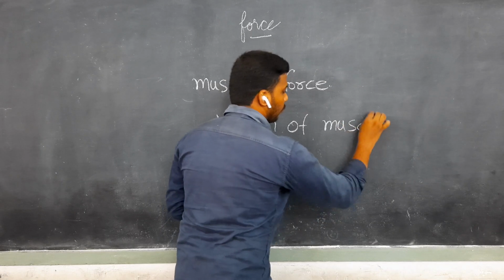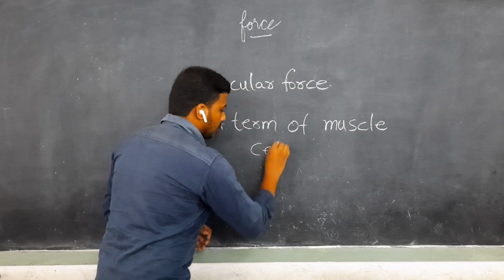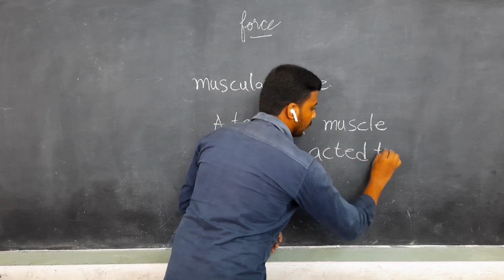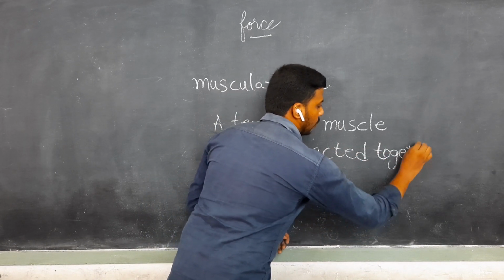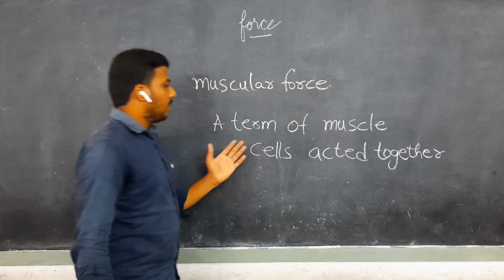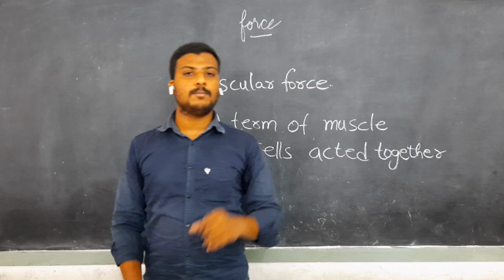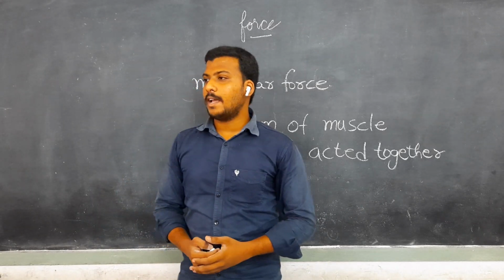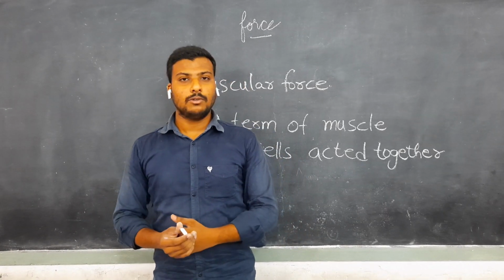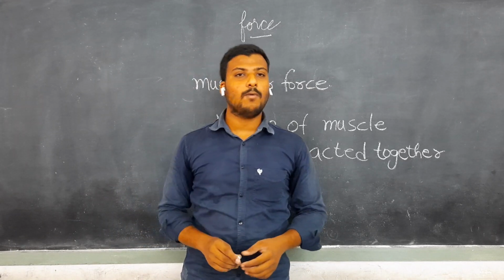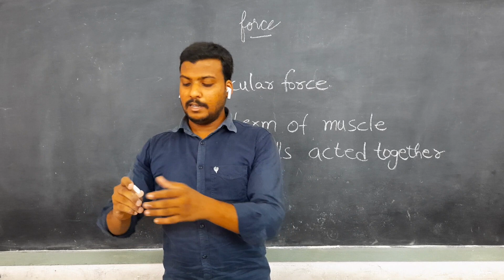A number of muscle cells act together. Do you know that in our human body there are two types of muscles? When one muscle contracts, the other muscle expands. A simple example: I want to throw this chalk piece at you. If I want to throw that, first of all I will need some force.